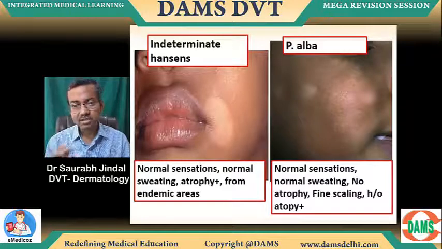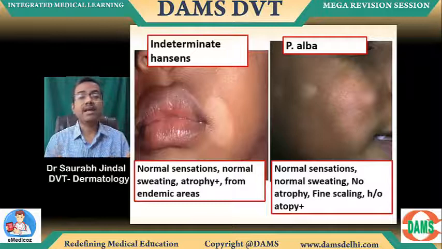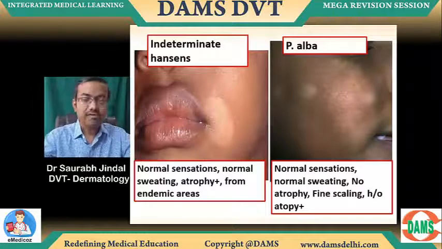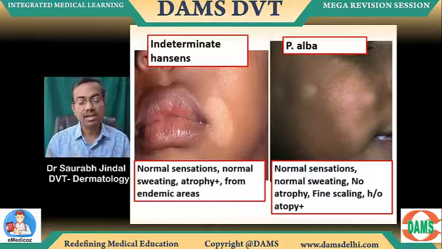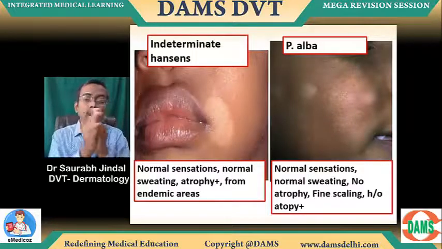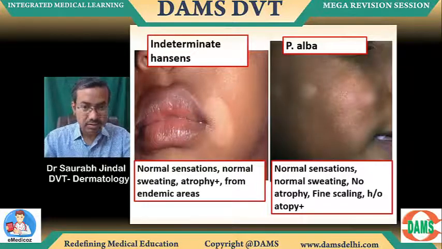Multiple hypopigmentation, faint hypopigmentation, but with a bit of scaling. And scaling might again not be visible actually. So you might have to depend on the history of asthma in the family or in the patient, recurrent cough and cold, sinus issues, dust allergies. Some kind of atopy in the child or in a family member. That's how you pick up alba, and it is a recurrent disease also, as I said.